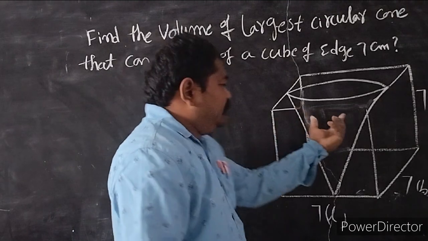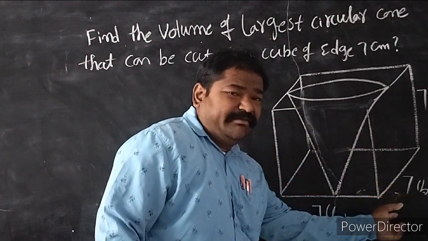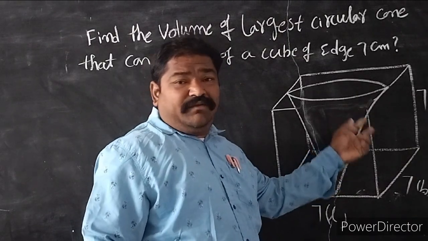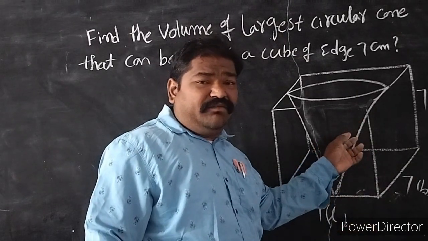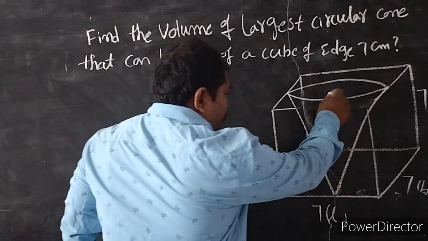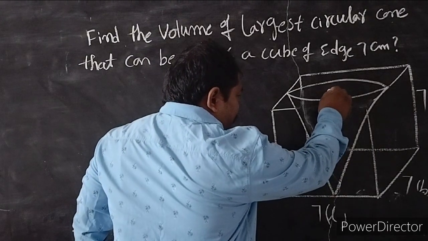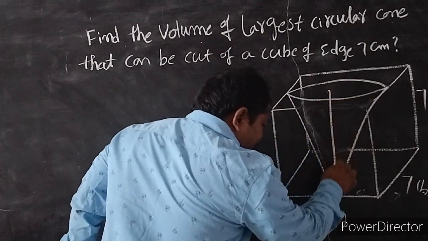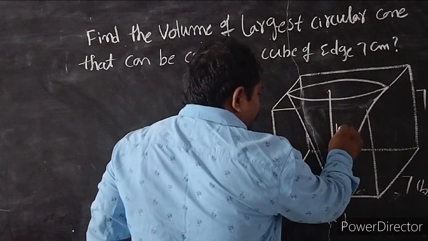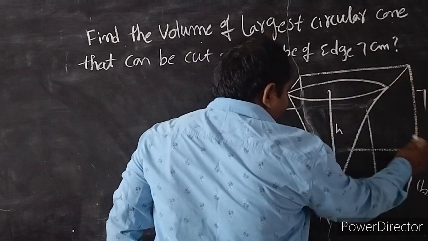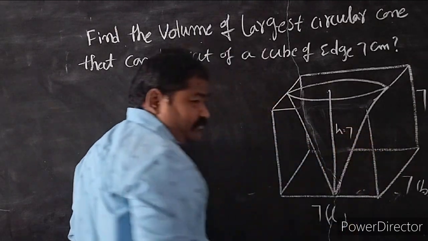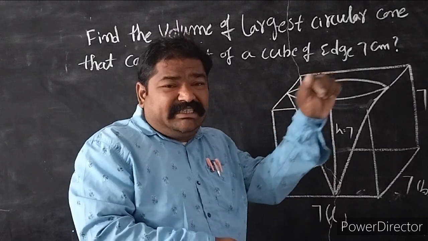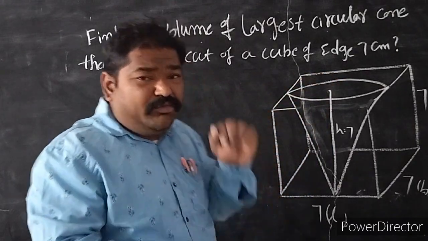From the cube of edge 7 centimeters, we are going to cut the largest cone. Now, this is the top of the cone, and this is the height of the cone. Height h equals the height of the cube, which equals 7. Why? Because for the largest cone, the height is equal to the edge of the cube.